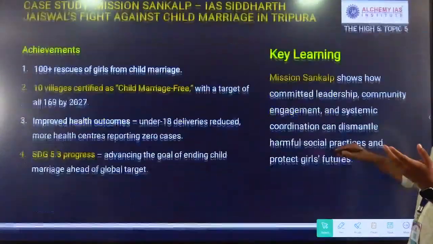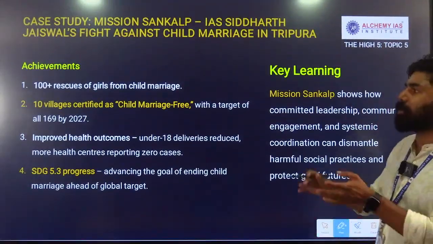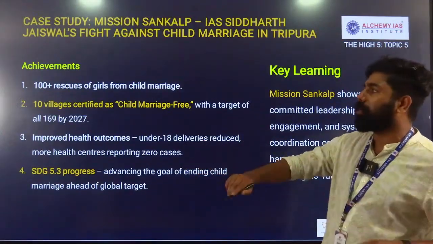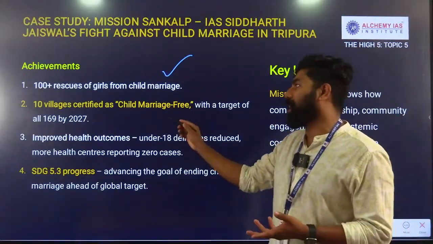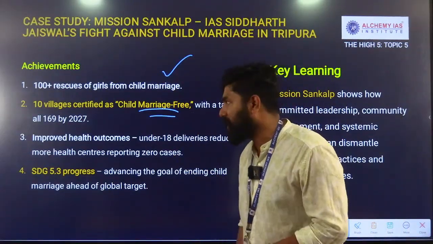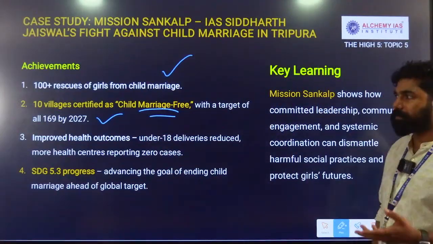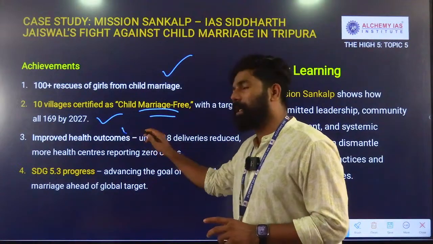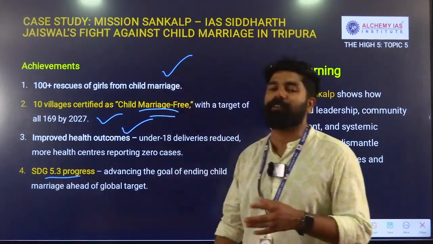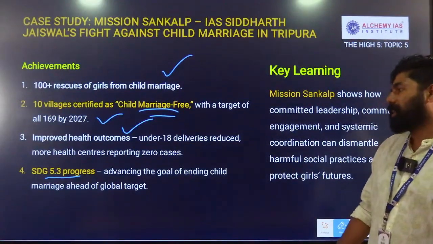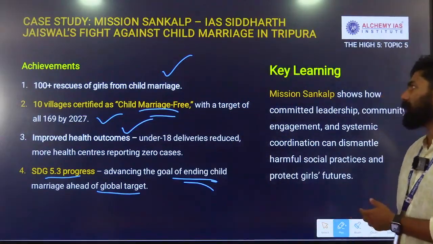This was the method taken under Mission Sankalp, and it successfully tackled the challenge. Achievements include 100 girls rescued from child marriage, and 10 villages certified as child marriage free villages, and they have a target of 169 by 2027. The vision is clear. It has improved health outcomes, and it will also help us achieve progress on Sustainable Development Goal 5.3, the goal of ending child marriage, ahead of the global target under this SDG.